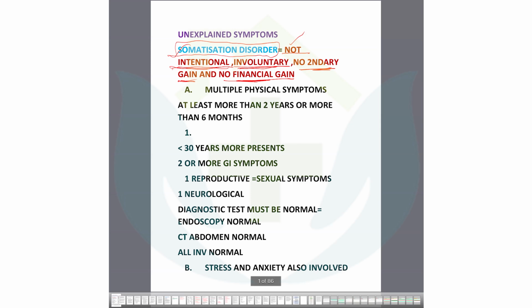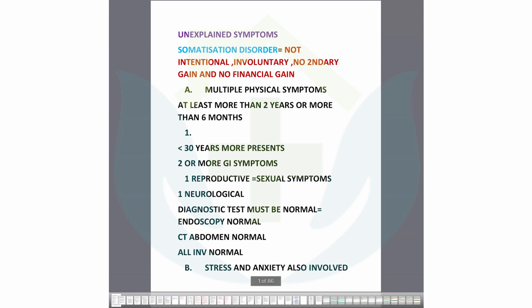So that is not present in somatization disorder. Okay, so be clear about these points. It will help you regarding the scenarios. I will show one scenario after this description. So look at this: not intentional, involuntary, no secondary gain, no financial gain.